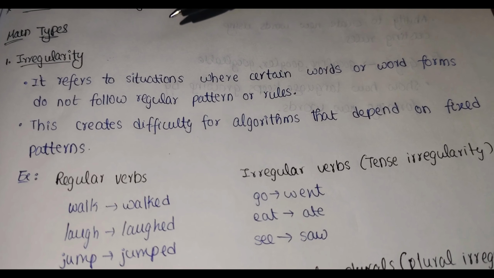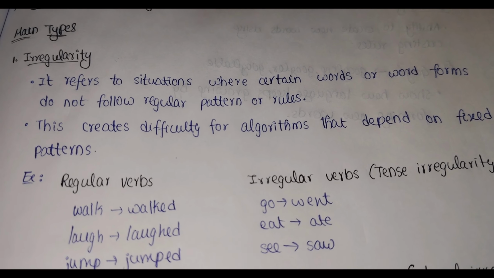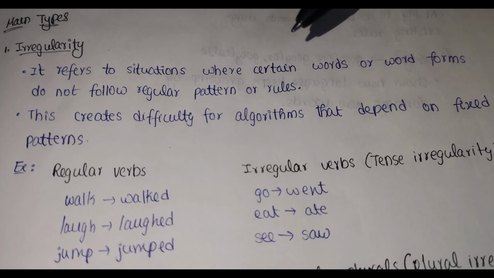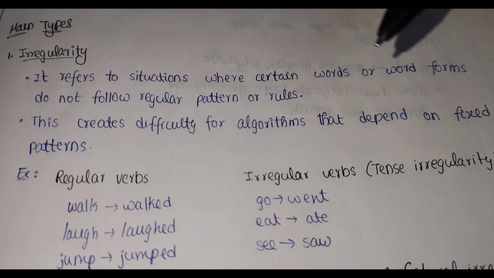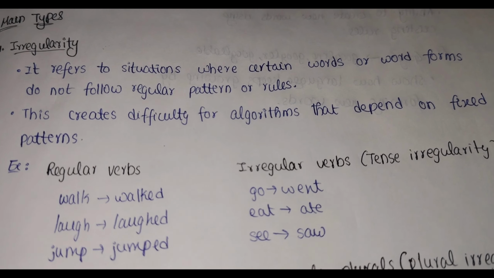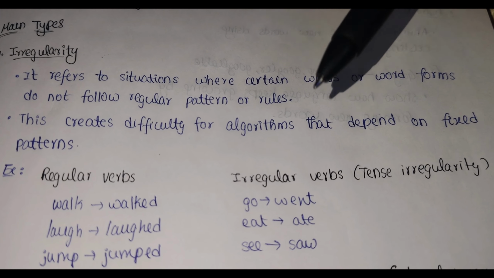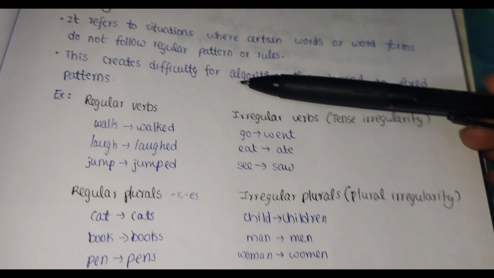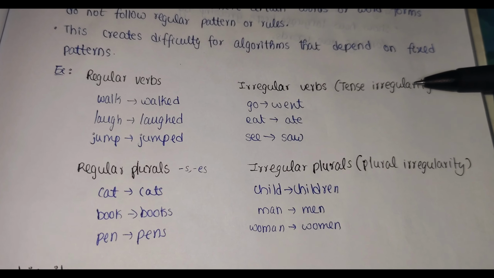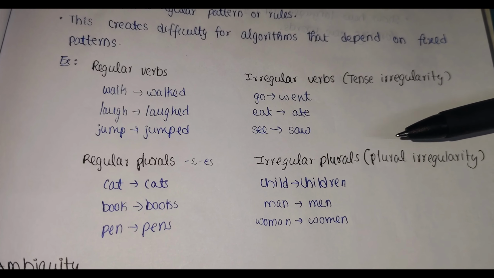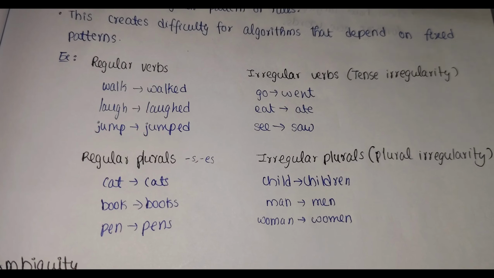If an algorithm thinks that for past tense we just have to add ed, it has a fixed pattern. But for some words like go, it has to become went for the past tense, so it is irregular. So we have two irregularities. One is tensing irregularity and another one is plural irregularity.